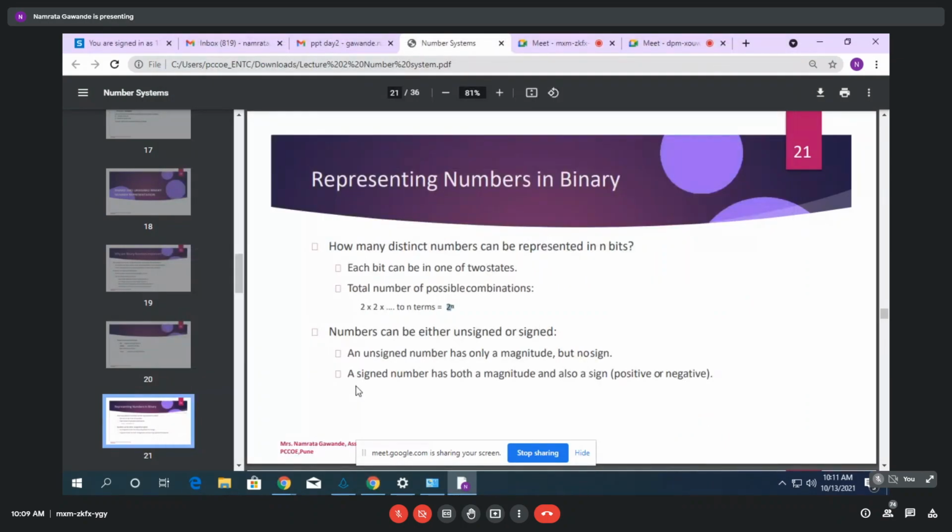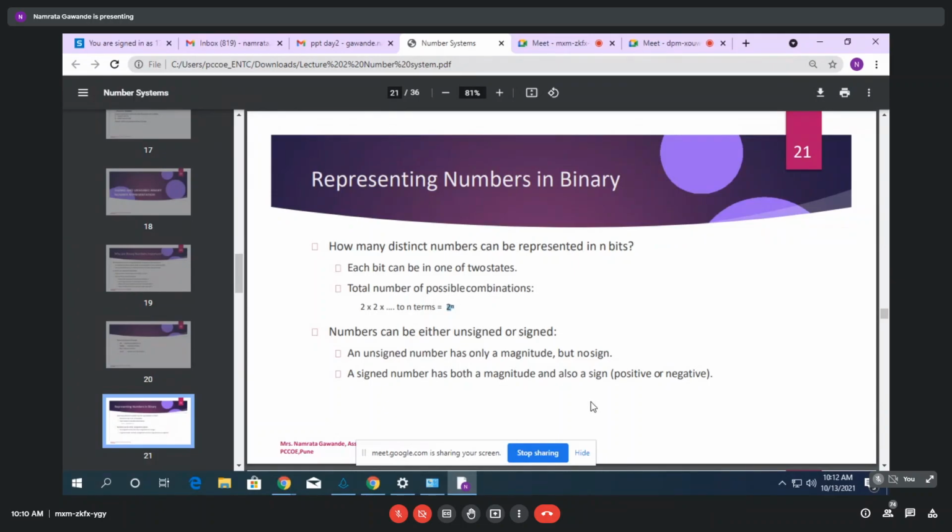Okay, I will show you the example later, for that part, for one's complement. Numbers can be either unsigned or signed. You know unsigned numbers and signed numbers. An unsigned number has only a magnitude but no sign. What is the meaning of that? Whenever you are representing any decimal number, suppose I say 10, generally we are not writing or specifying the sign of that decimal number.